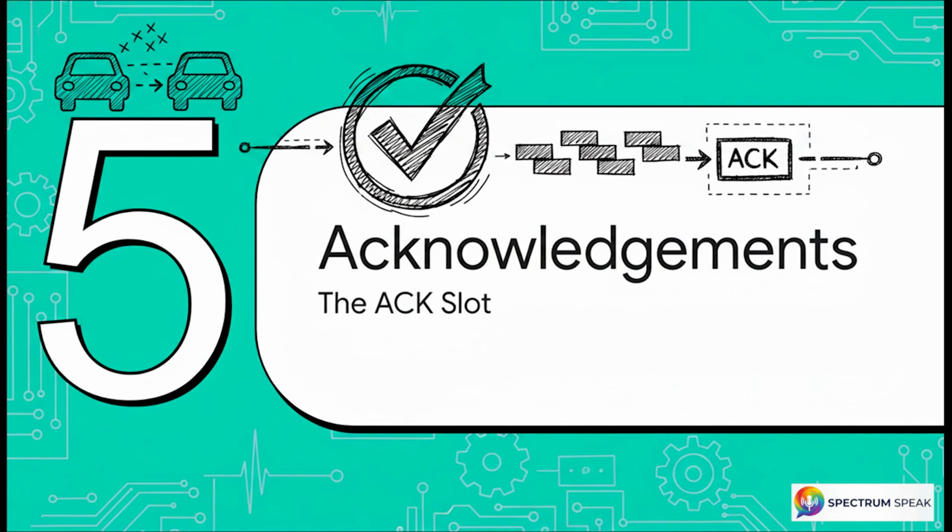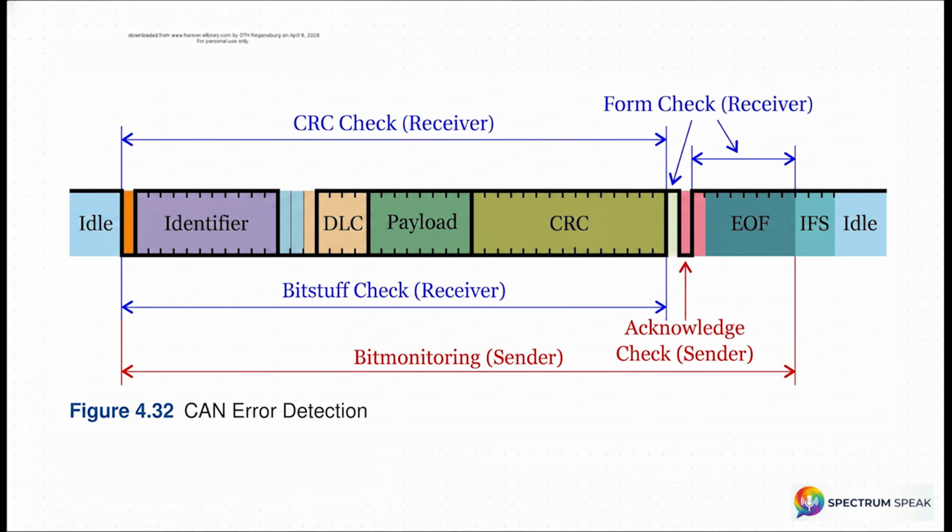Section 5. The Acknowledgement Mechanism. We know how a node gets punished for errors, but how does it actually mathematically confirm that a message was received flawlessly in the first place? Well, the answer lies right here in the acknowledgement mechanism. Look at the specific timing slot highlighted here, the ACK slot. The sending node always transmits a recessive bit in this exact slot.